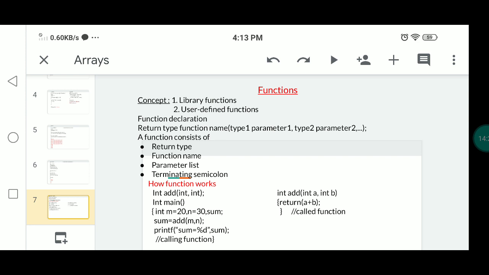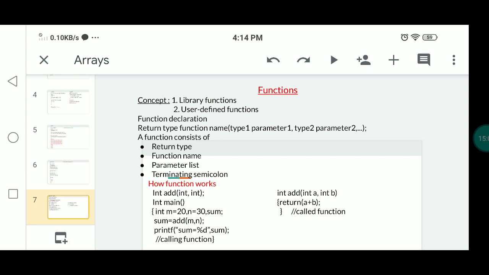So automatically the values of the m and n variables will be passed to the a and b parameters. After that it will calculate a plus b and the result will be returned to the sum variable.